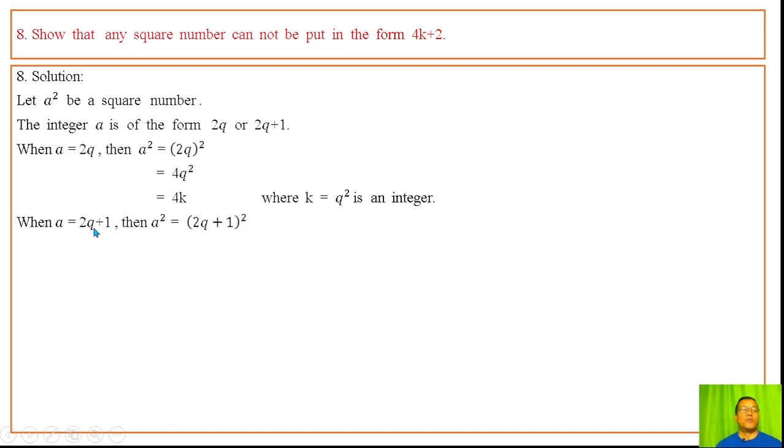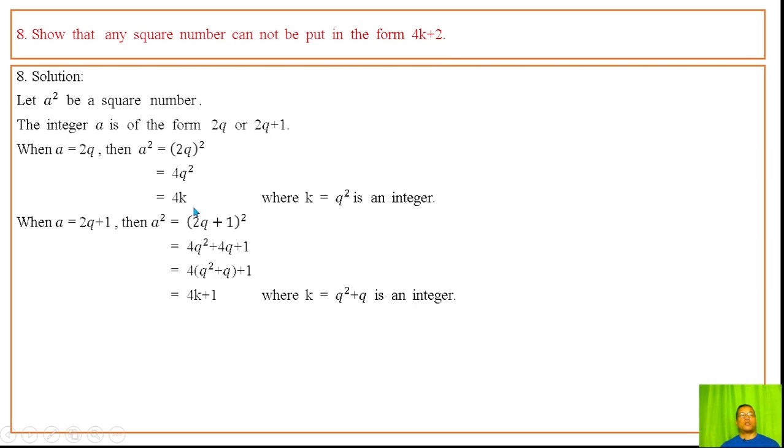When a is twice q plus 1, then a square whose value is twice q plus 1 whole square. Expanding, we get 4 times q into q plus 1, which is 4k plus 1. Hence a square is of the form 4k or 4k plus 1.